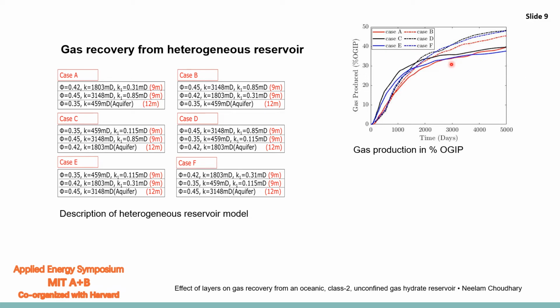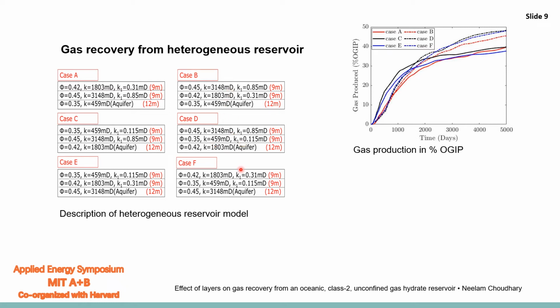Here, in case A and B, when we compare these two cases, case A has low gas recovery compared to case B. We then analyze the rest of the cases and they present the same scenario, that the percent gas recovery is more when the porosity of the top layer near the overburden is more.